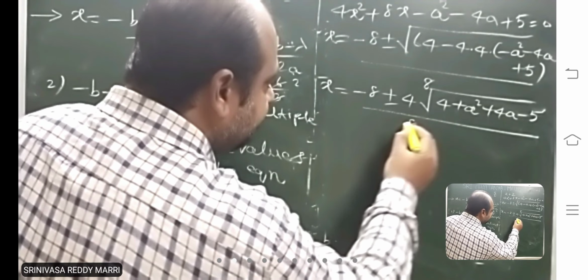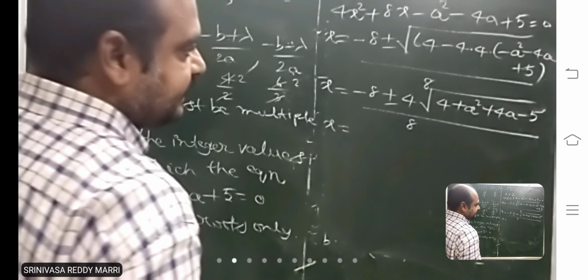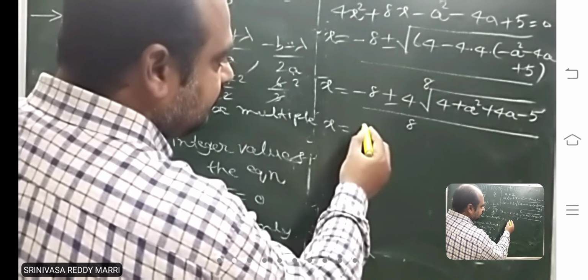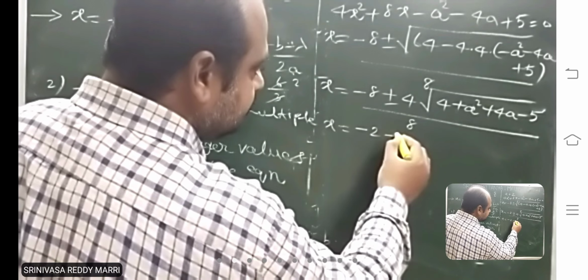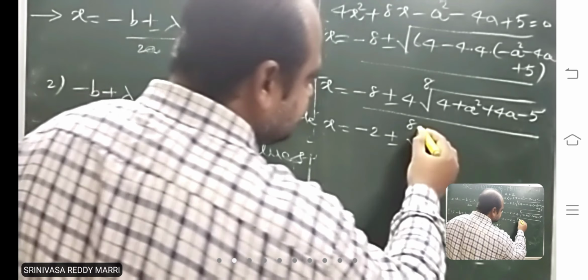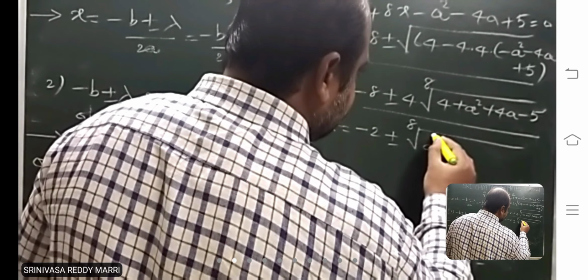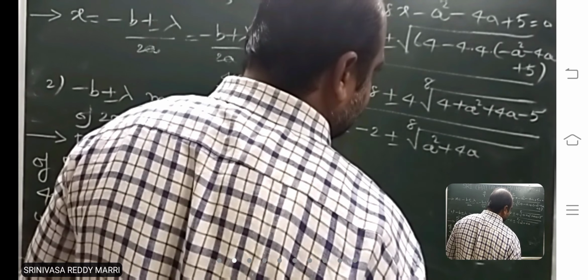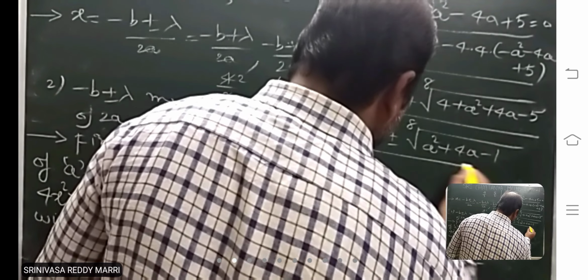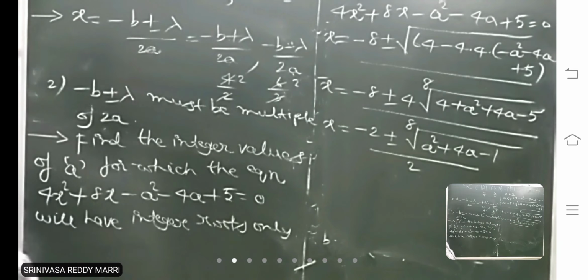So x is nothing but, cancelling 4, minus 2 plus or minus root of a square plus 4a minus 1, divided by 2. Now this is the x you got.